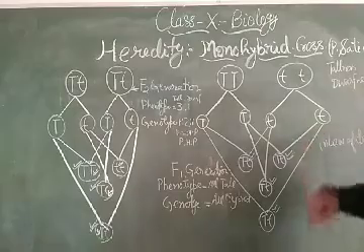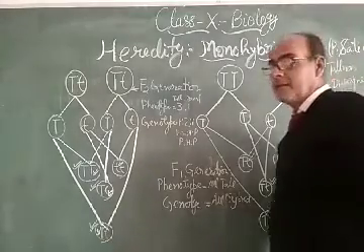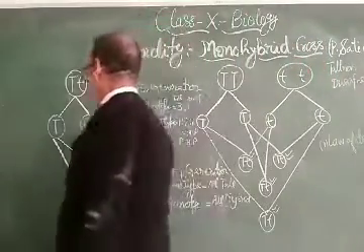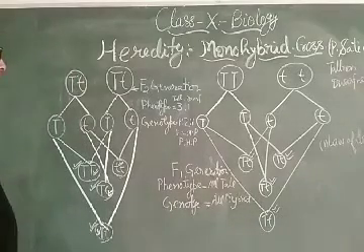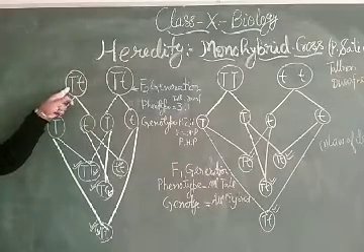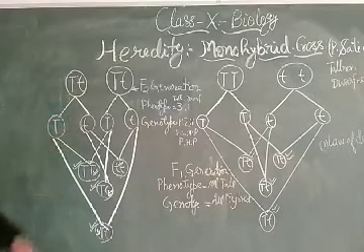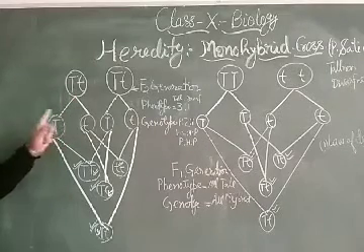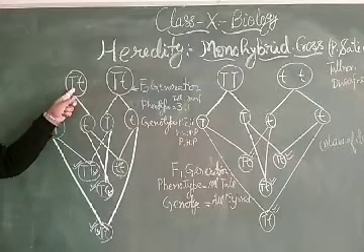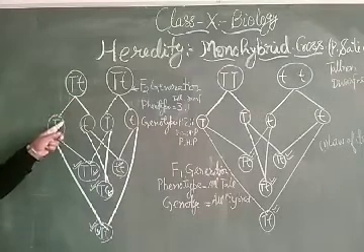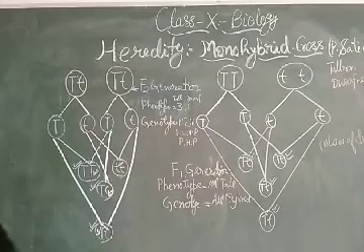The law of purity says that in the F2 generation, if a hybrid plant produces gametes, then the gametes will be pure. The hybrid plant will produce pure gametes of the tall plant and pure gametes of the dwarf plant.